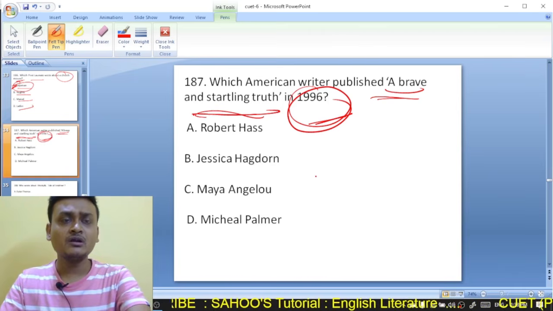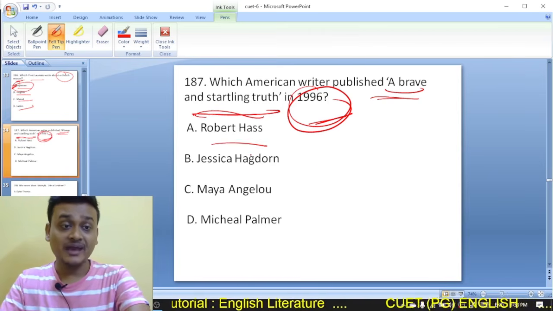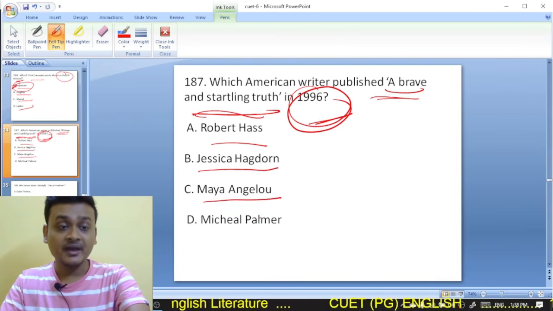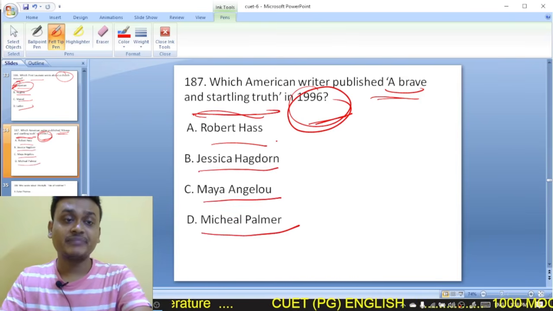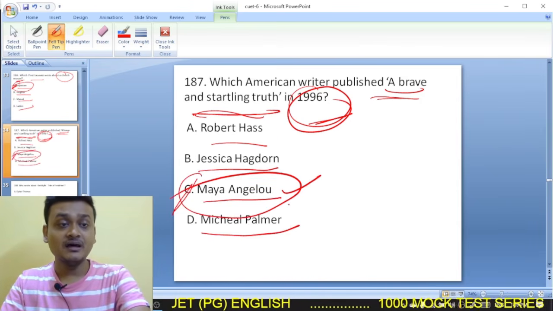The famous poem called Why the Caged Bird Sings. So your options are Robert Hass, Jessica Hagedorn, Maya Angelou, Michael Palmer. A Brave and Startling Truth is written by Maya Angelou. So here C is the right option.